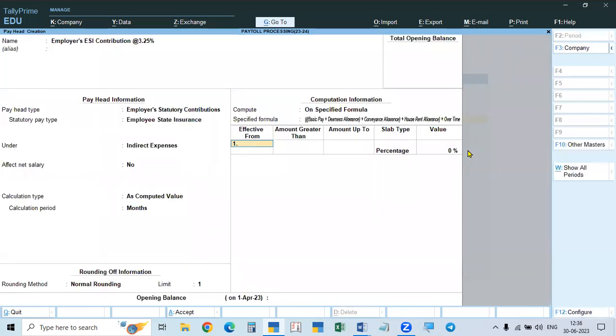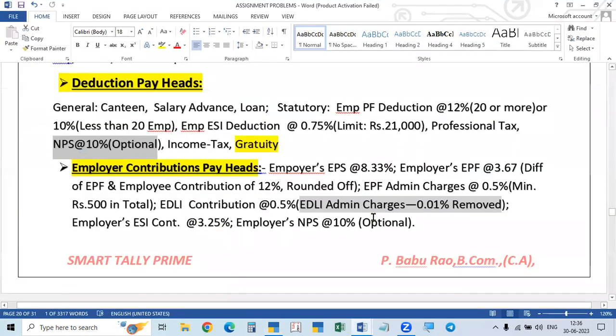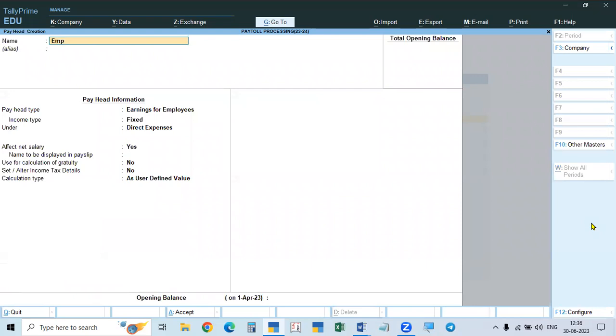Effective 1st May 23, the percentage here is 3.25%. For the employee it is 0.75, and for the employer contribution it is 3.25%. Okay, so this is over. And now the employer's NPS, the same thing. Employer's NPS contribution. This NPS you can make tier 1, or it is not necessary. Tier 1 contribution at the rate of 10%.